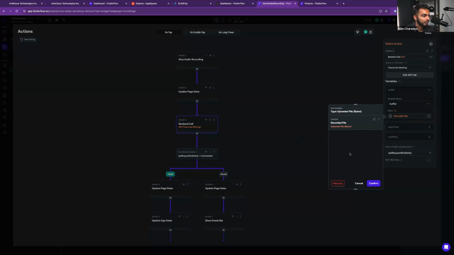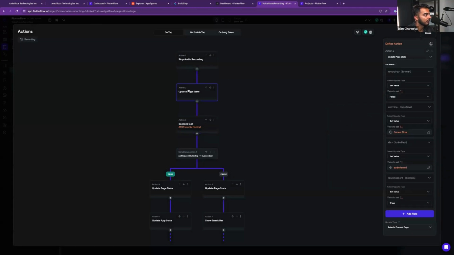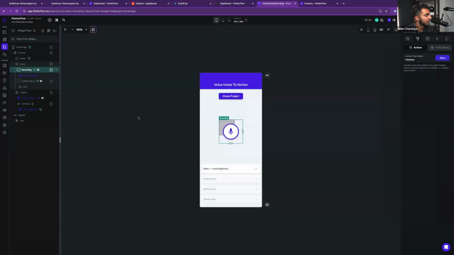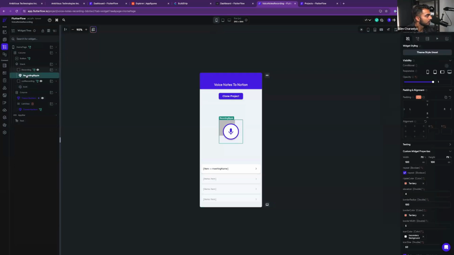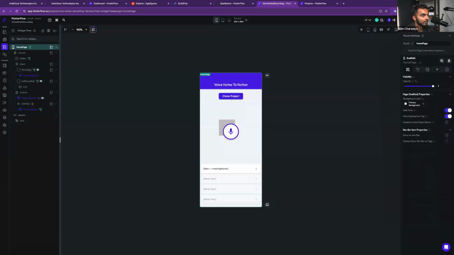So right here it says uploaded file bytes. So it does look like we can use that type of strategy to send the data up to Buildship. Okay, but let me just see. Is there a recorder on this page? So let's run this and see where we land.